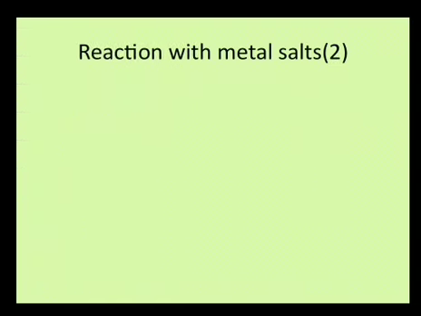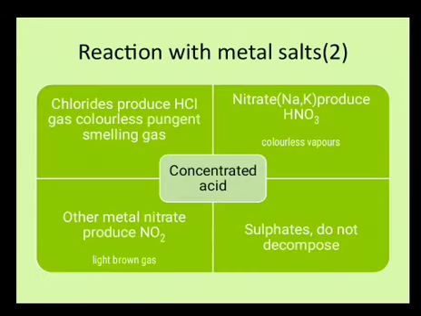Now the next type of reactions which we have to study is the reaction of metal salts with concentrated acids. Here there is one special property, that there are certain salts which do not show any reaction on treatment with dilute acids. So when you add dilute acid, you won't get any observation. But the moment you take concentrated acids, only then these salts react and they will give you certain observations.